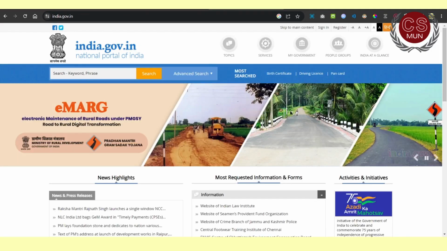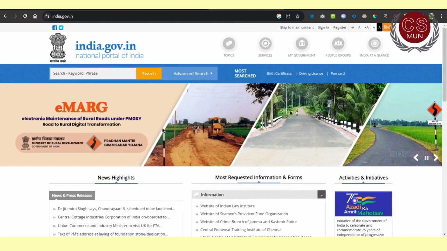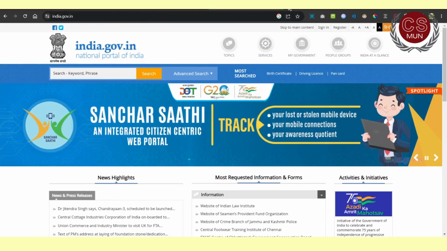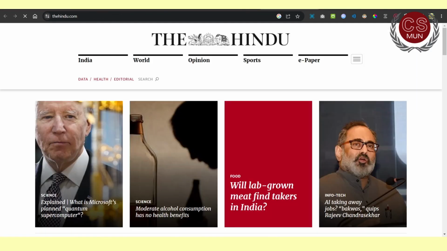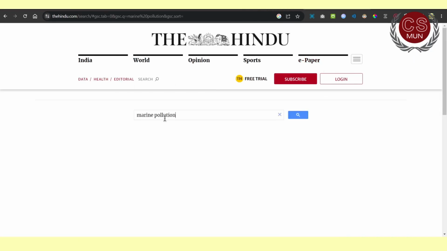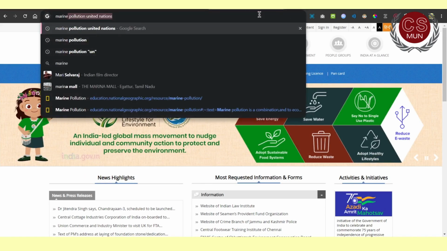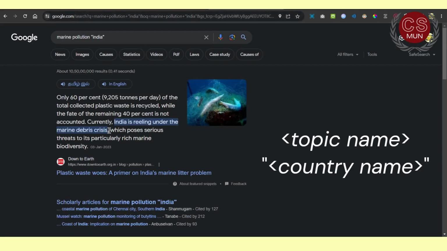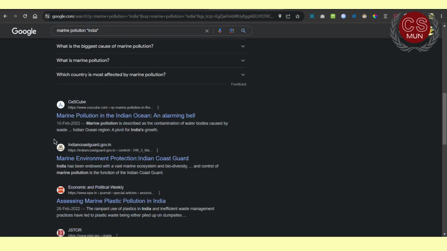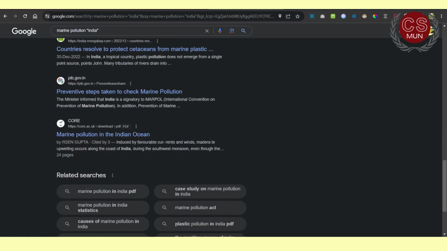Here you'll find the foreign policy of your country, other policies it has implemented, and government reports also. And then find a newspaper or a journal of your country and see what it has to say about the issue. To find out your country's stance on the topic, run a Google search along with your country's name in quotes. You will find what your country thinks about the issue, any previous action taken, etc.